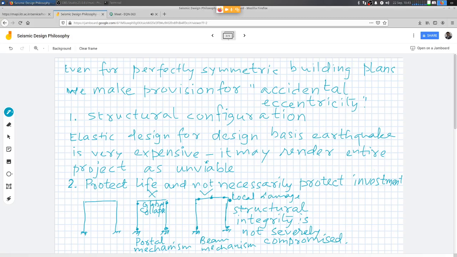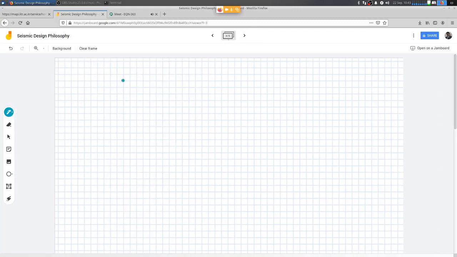So that is what we mean. So how do we achieve this? So this is what we call life safety. Life safety is the primary goal.